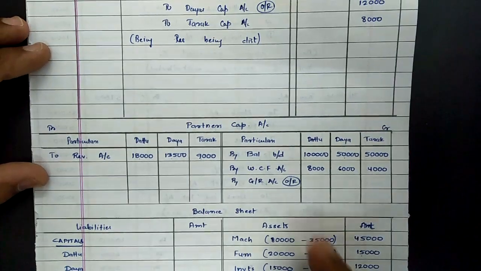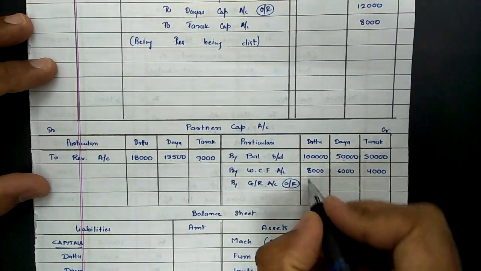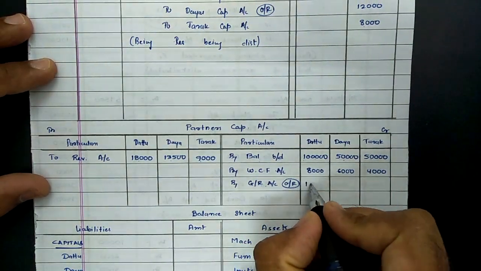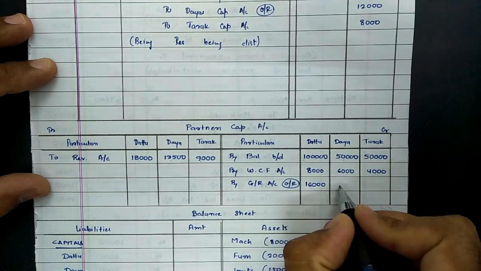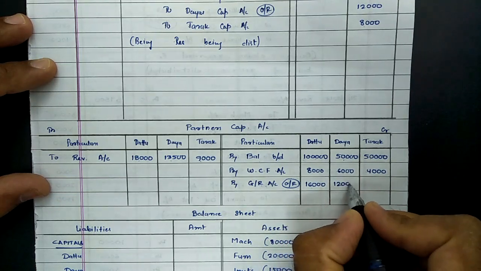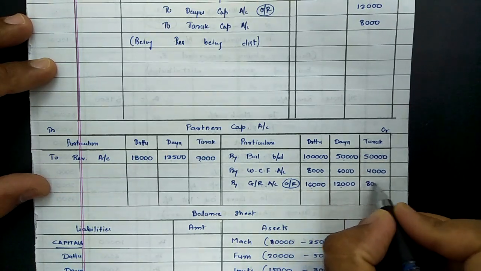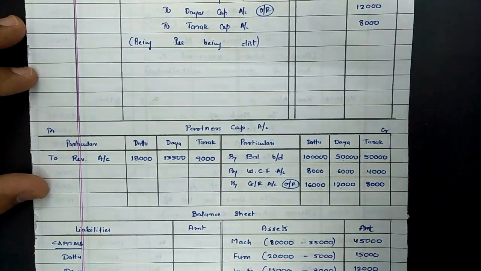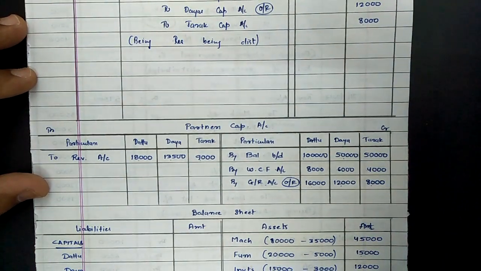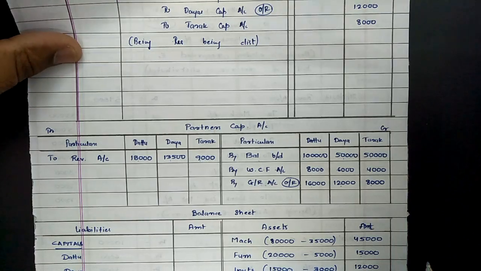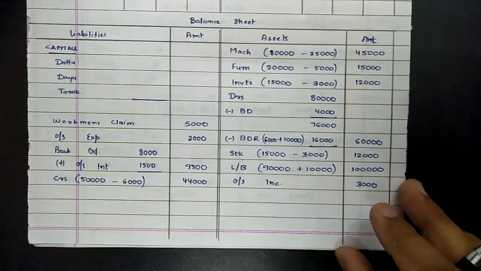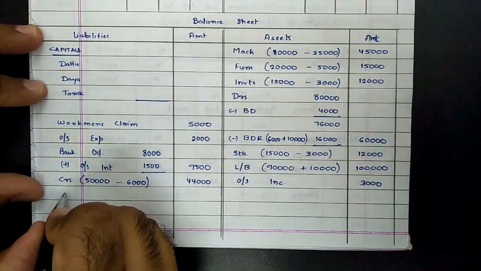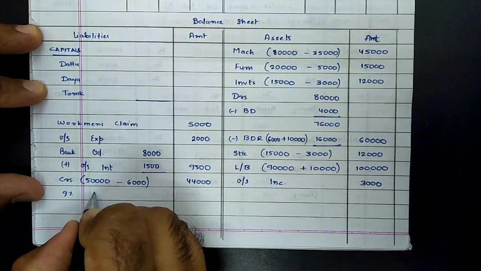So same posted on credit side of partners' capital by general reserve. In Dattu's column it would be 16,000, in Daya's column it will be 12,000, and in Tarak's column it would be rupees 8,000. Then same way, next entry which was not recorded as per adjustment was 9% bank loan. So 9% bank loan will appear as it is in balance sheet as our liability.